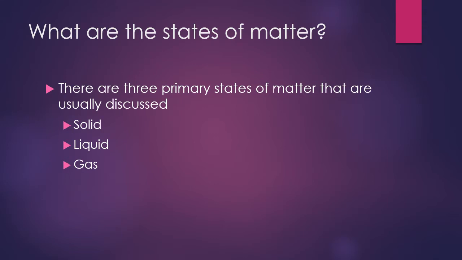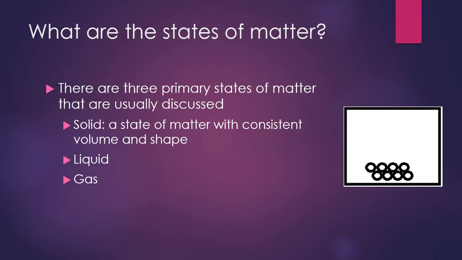So there are generally three states of matter that are usually discussed: the solid, liquid, and gas phases. There are others, but these are generally the three categories that we talk about. The solid state is a state of matter that has consistent volume and shape. Some examples of solids that you might see in your everyday life include a table, a chair, a pencil, or even a person.